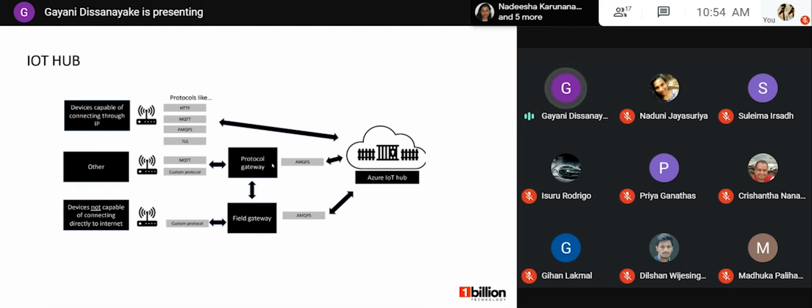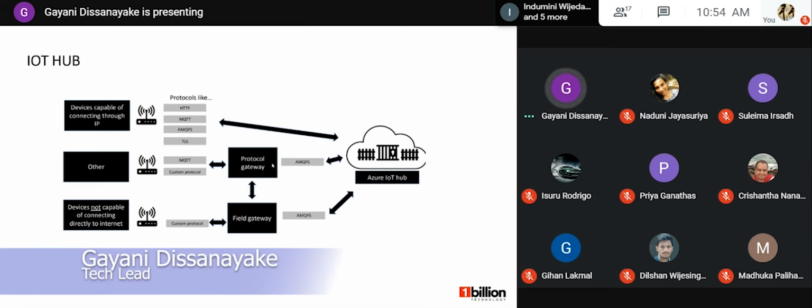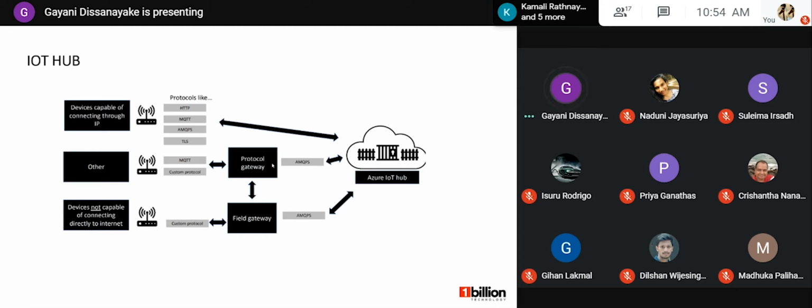that are not capable of connecting directly to the internet, we should have a custom protocol, and using that custom protocol we connect to a field gateway, and through the field gateway we connect to the Azure IoT Hub. Likewise, we also have protocol gateways, and using the protocol gateways we can also connect to the Azure IoT Hub. But in the industry, the common usage is directly connecting to the Azure IoT Hub using protocols like HTTP, MQTT, and CoAP. I will move to the next slide.